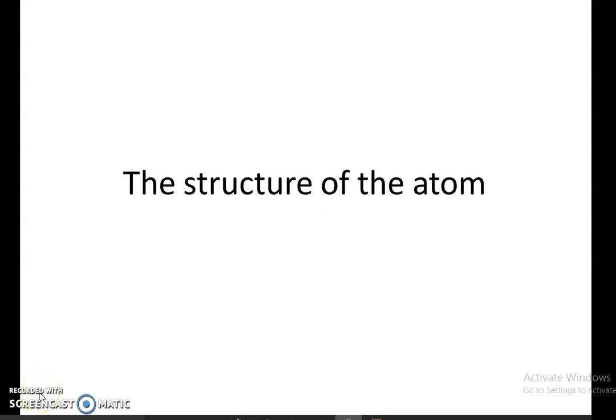Good morning, children. Today I'm going to start a new unit in chemistry, material properties. In that unit, our first section is about the structure of the atom. From smaller classes, you will have been hearing this particular term called atom.